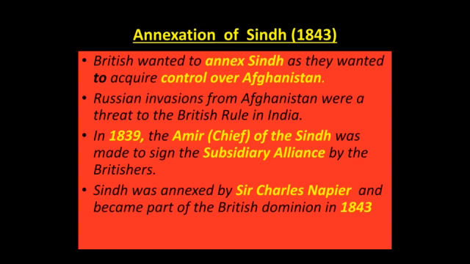So finally in 1843 it becomes a part of the British Dominion. So again, this is also important, annexation of Awadh, annexation of Sindh, where first they bring in the subsidiary alliance, and then eventually they go on to annex this region, which is annexed by Sir Charles Napier in 1843. So we see how these Britishers shrewdly came up with one policy, other strategy, wars and everything, to expand their rule in the country, to gain direct or indirect rule over different regions, and that is how they go on to expand and eventually go on to rule over the entire country.